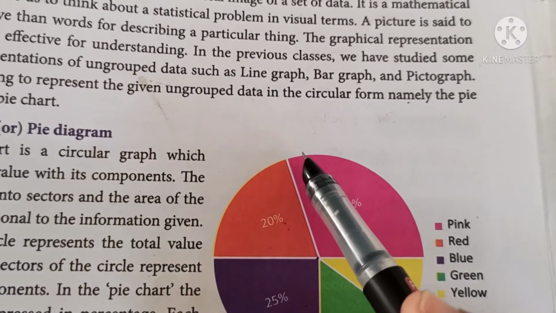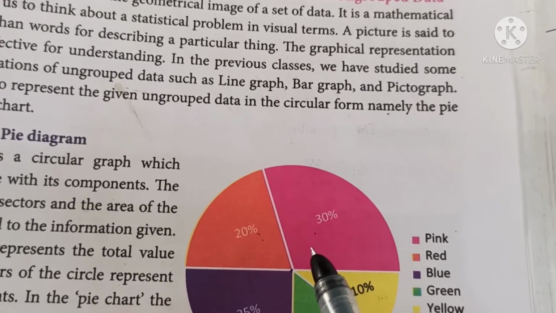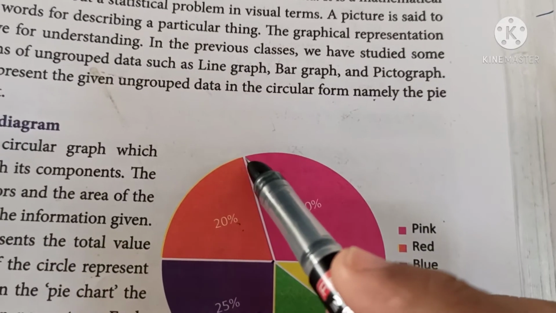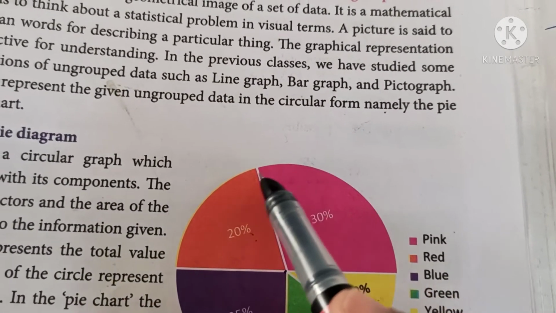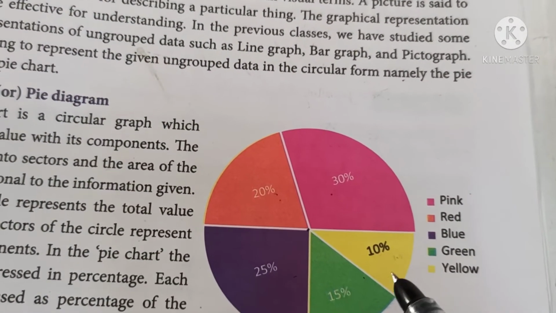A pie chart is a circular graph that shows the total value with its components, and the circle is divided into sectors, and the area of the sector is proportional to the given information.